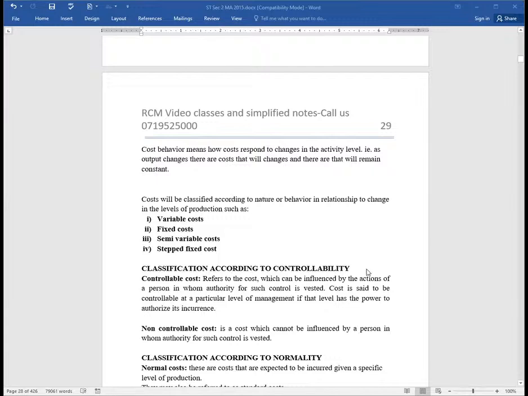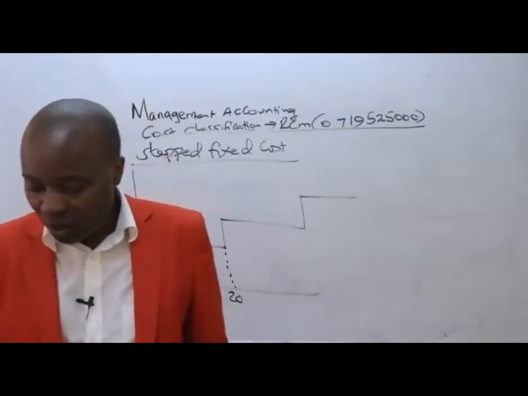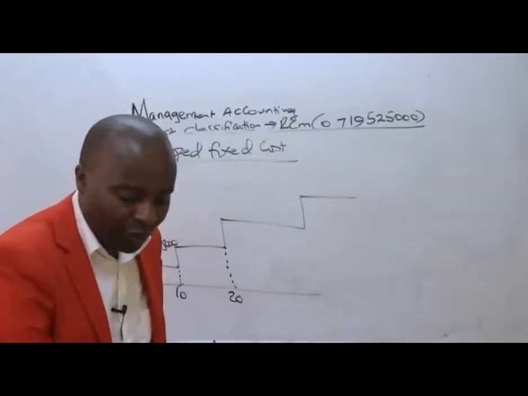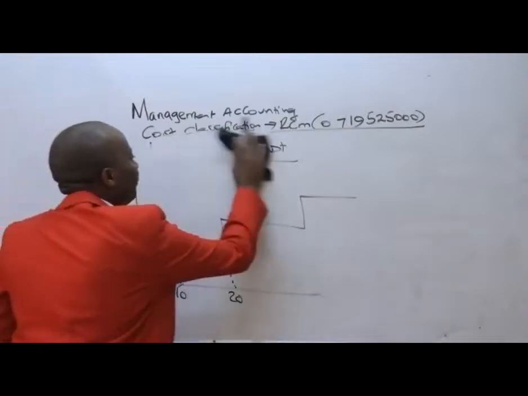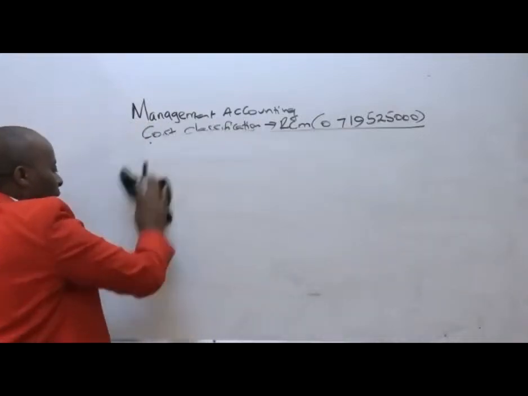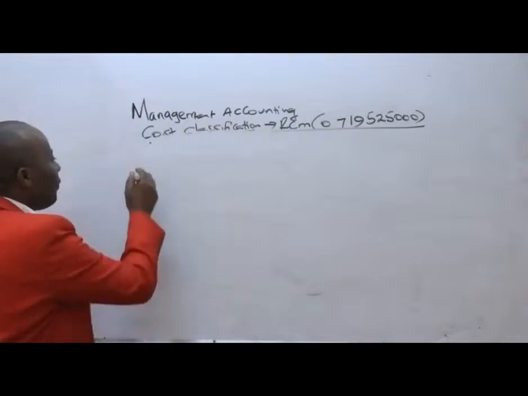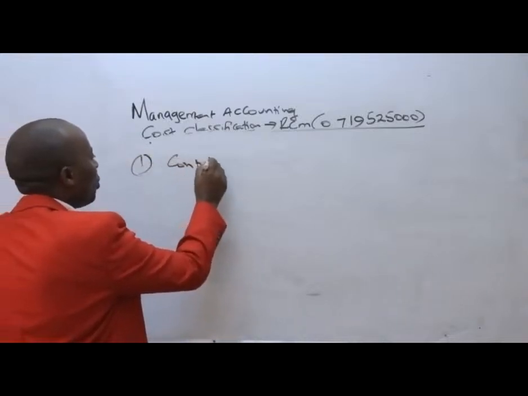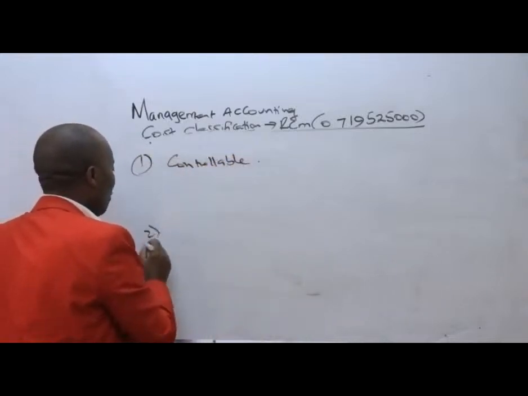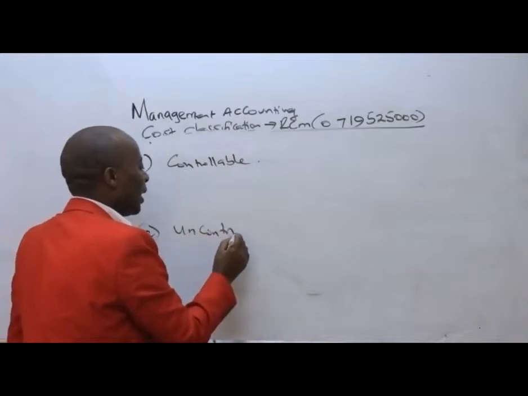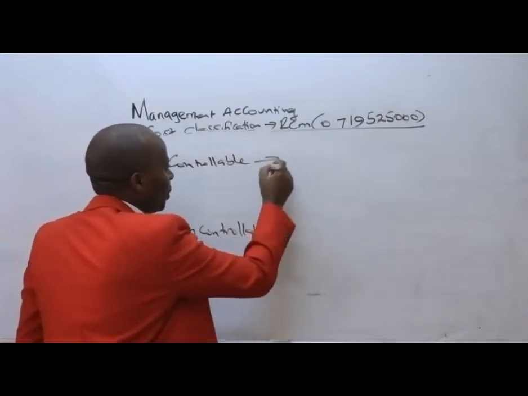So we have classification according to controllability. Under controllability, we shall be having two classes. Which classes are these? We are going to be having those costs which are controllable, and those costs which are uncontrollable, as the name suggests.